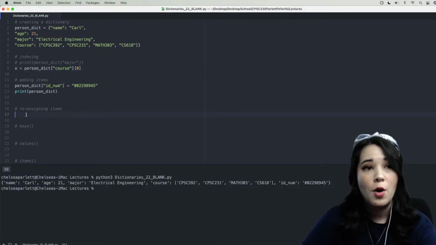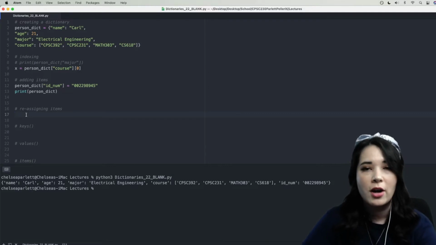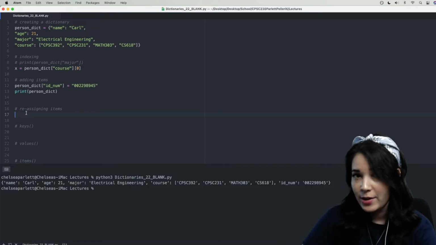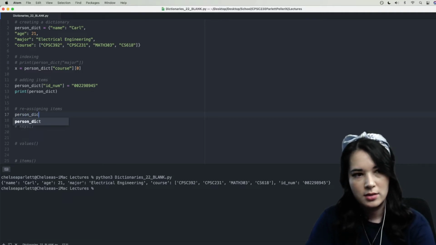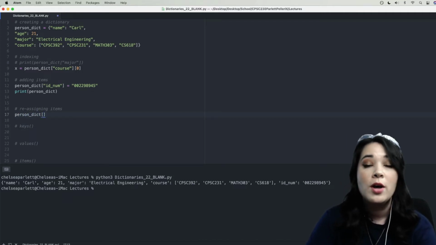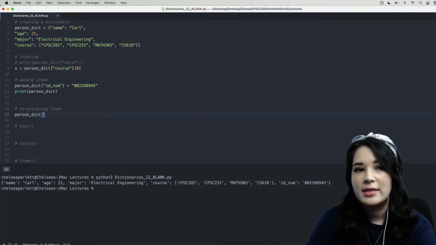We can also overwrite or reassign items. So for instance, say it's a new semester and Carl is now taking new classes. Similarly to how we added an item, we can overwrite an item. So let's say person dict square bracket. So when we want to overwrite an item, it looks actually the same as adding a new one. The only difference is that we're going to put a key here that already exists.